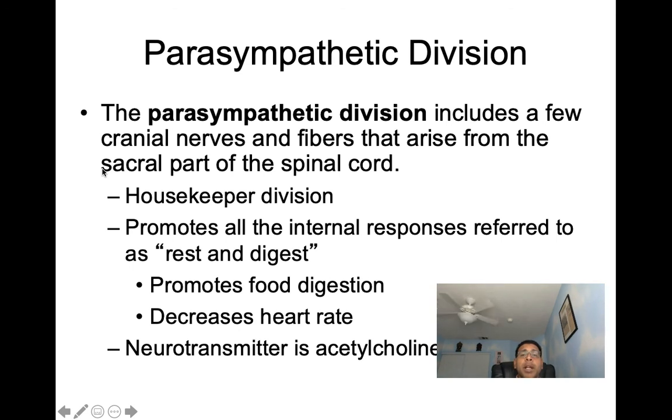When we talk parasympathetic division, we'll see the parasympathetic division is going to include a few cranial nerves and fibers that arise from the sacral part of the spinal cord. This parasympathetic division is considered our housekeeper division, and it promotes all the internal responses referred to as rest and digest. So basically it promotes food digestion, and it decreases our heart rate, to name a couple of tasks. The neurotransmitter involved with the parasympathetic division is acetylcholine.